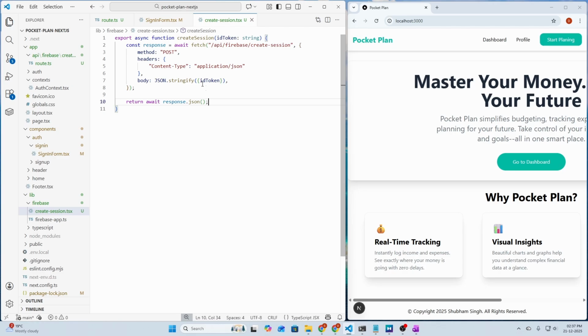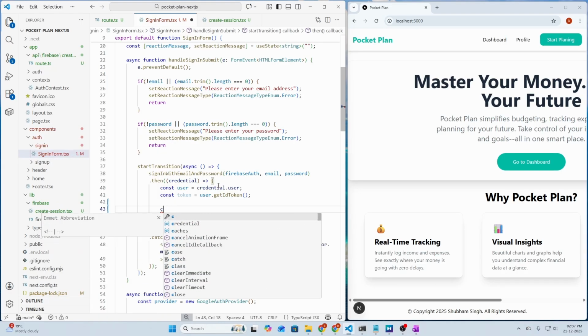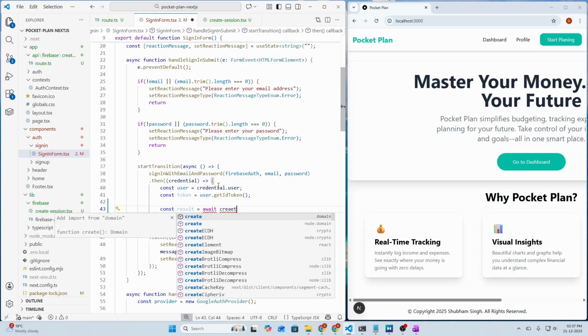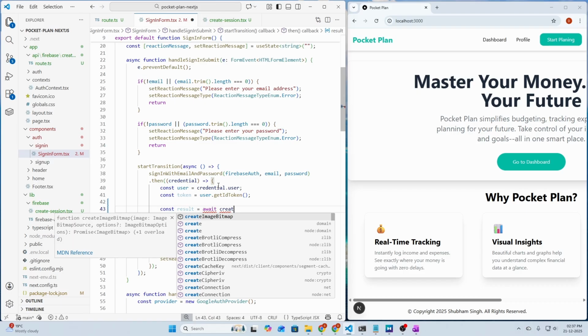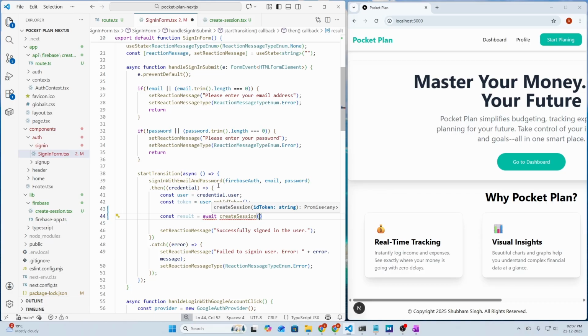So let's save it. Let's go into the sign in form and create a new variable here called result. So const result equals, let's call the function await, but what was the function name? createSession, I think, createSession from Firebase createSession, and we need to pass the idToken here.